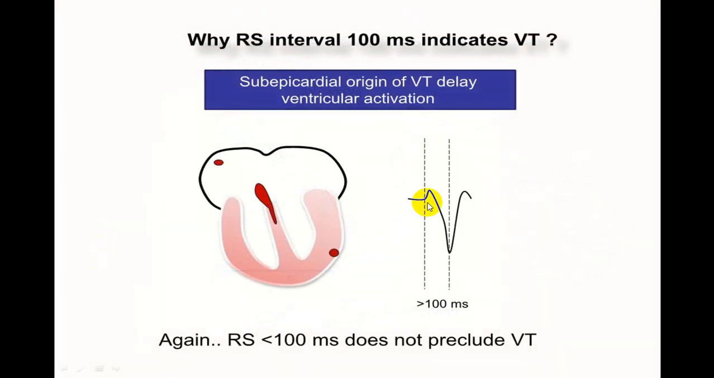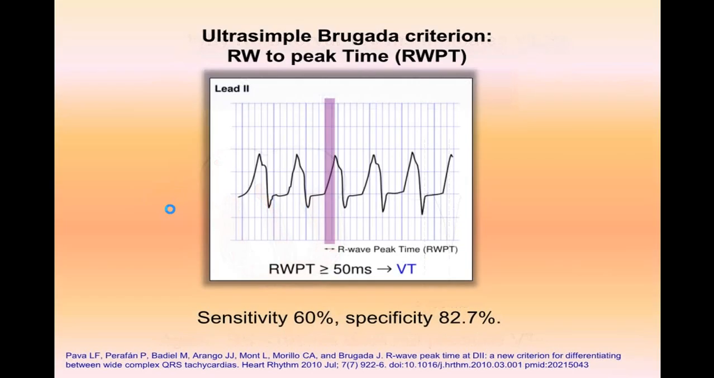Again you can see here there is a small R wave, then this is a deep S wave. Now here we cannot see a clear-cut notch, but there is a slight shape change. So this is Josephson sign, this is more than 100 Brugada sign, and R wave more than 30 milliseconds. So that is in favor of what we call VT.